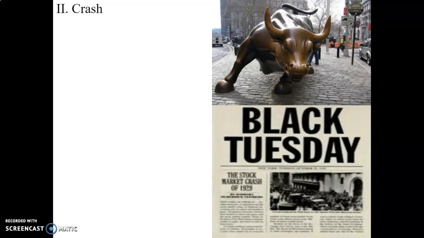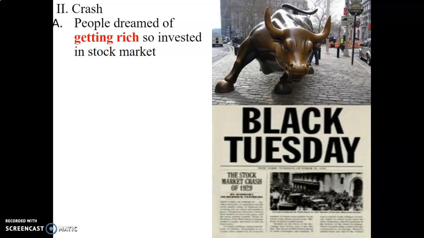Because of this, eventually the crash happened. What was the crash? People dreamed of getting rich. So what they did is that they invested in the stock market, where you put money down for a company and you're a part owner. So if that company is doing good, then you're doing good as well. For example, if you invest in the Apple company and the Apple company does good, that means that you're a part owner, so you're also getting rich. So you invest in the stock market.